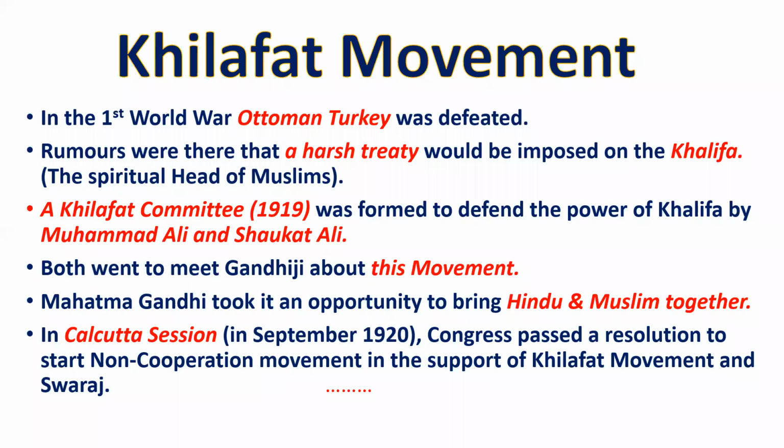Now, Mahatma Gandhi wanted to start a mass movement, and without Hindu and Muslim unity, it could not happen. So Mahatma Gandhi took this situation as an opportunity to bring Hindu and Muslim together, so that he could start a mass movement against the Britishers. So when Muhammad Ali and Shaukat Ali went to meet him about this movement, Mahatma Gandhi agreed with the situation.